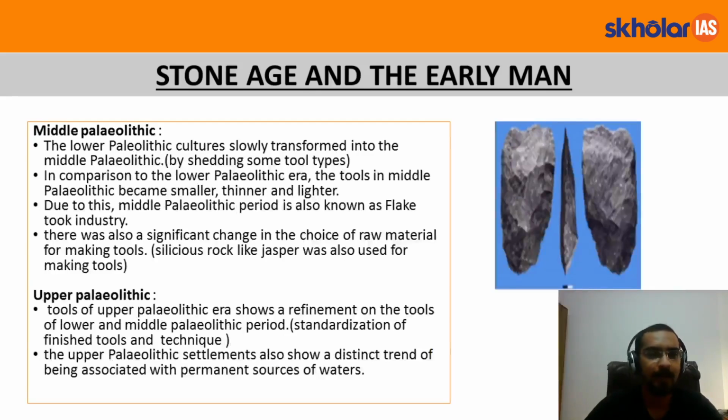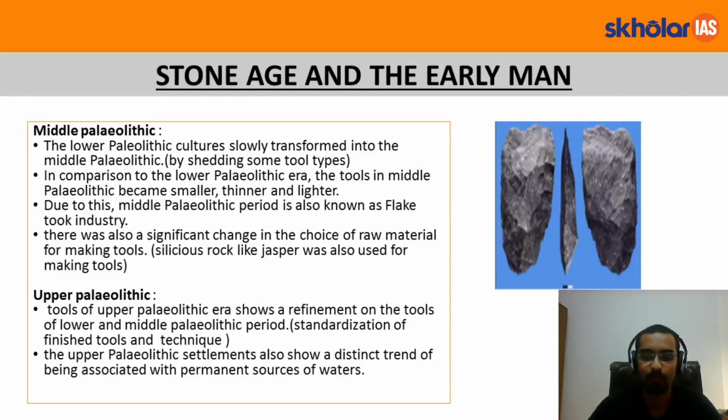Let's move on to the Middle Paleolithic Age. The Lower Paleolithic culture slowly transformed into Middle Paleolithic culture by shedding some tool types. That is, the tools became smaller in the Middle Paleolithic era. In comparison to the Lower Paleolithic, the tools became smaller, thinner and lighter. Now why was there a need for smaller, thinner and lighter tools? They became more handy, easier to carry and more usable. That is why the tools were shed from large to small tools. Due to this, the Middle Paleolithic period is also known as flake tool industries.